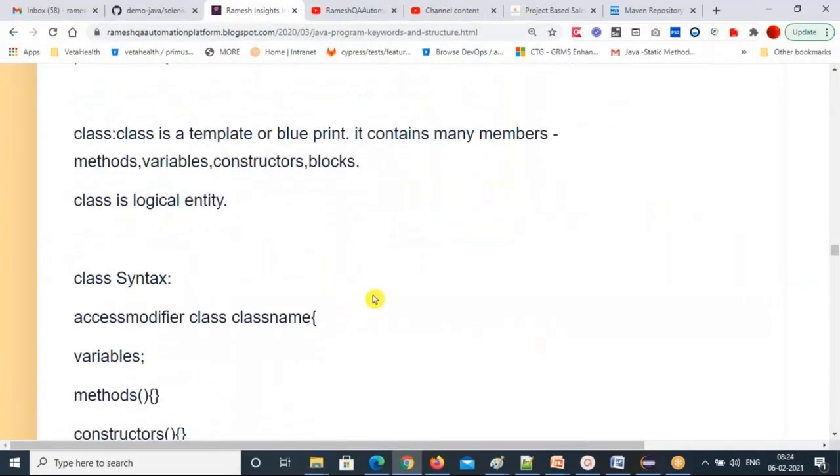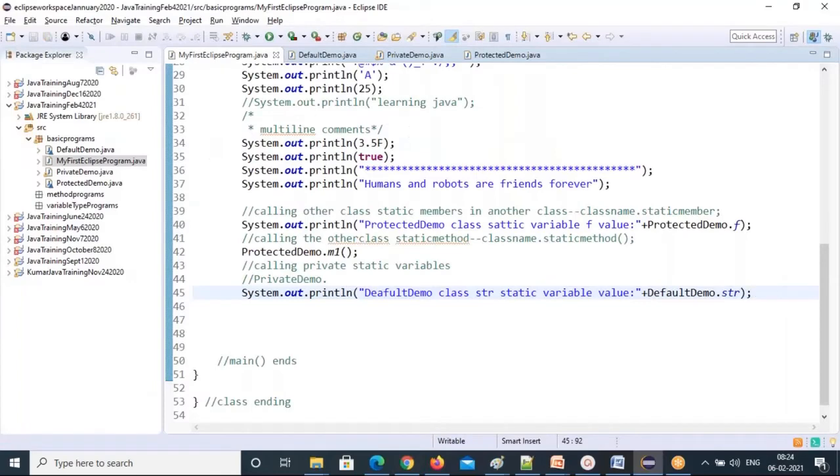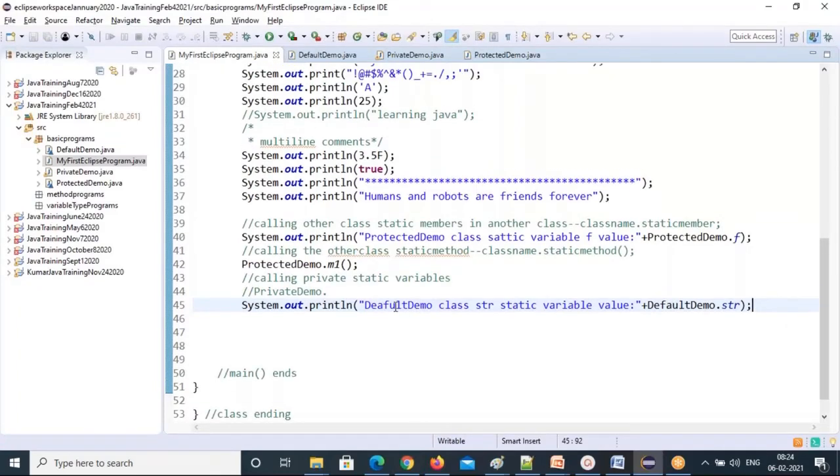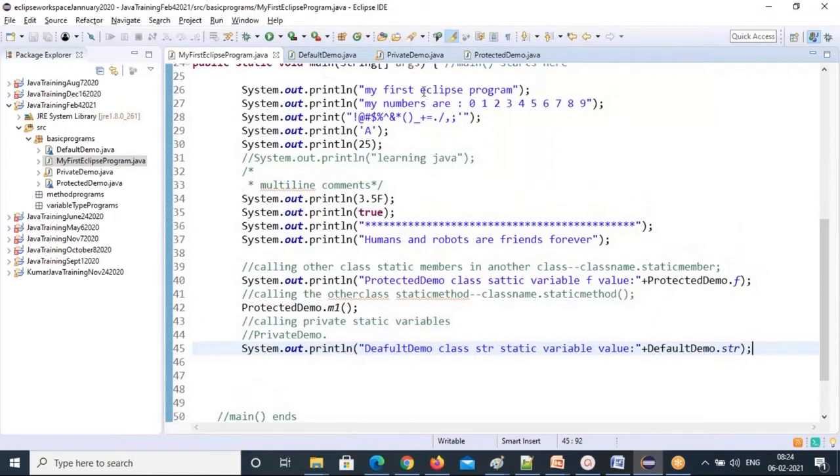We cannot access the non-static methods, right? You can access them, but the only thing is you have to check which access modifier keyword is there. It's the same way, but this is not the right way to call class name dot non-static variable. You cannot call it like that. That's not the process.